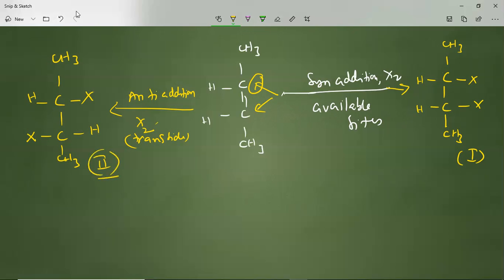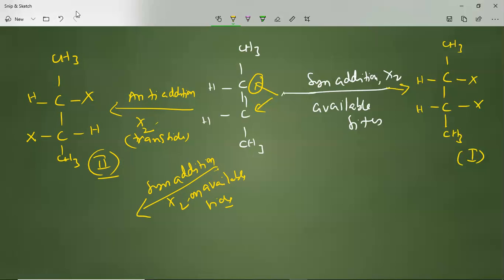What we understand from this is that when you do syn addition of X2 on the available sites of a compound, you are getting the product 1.